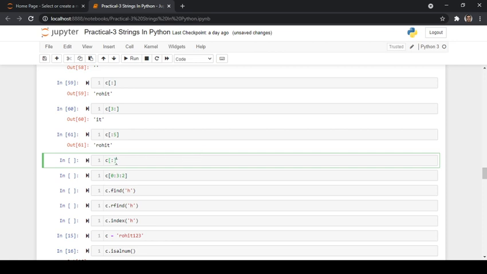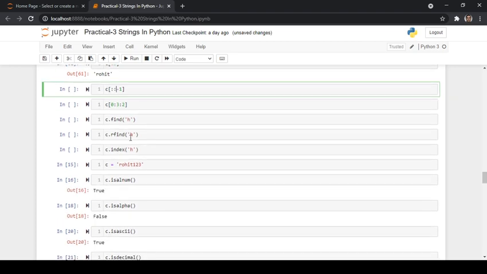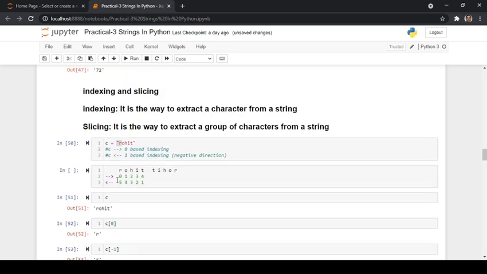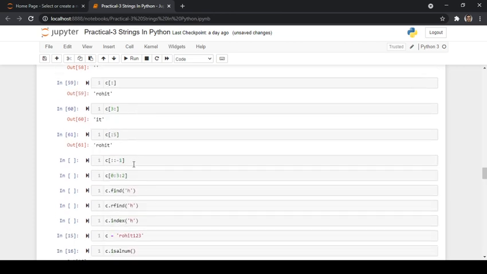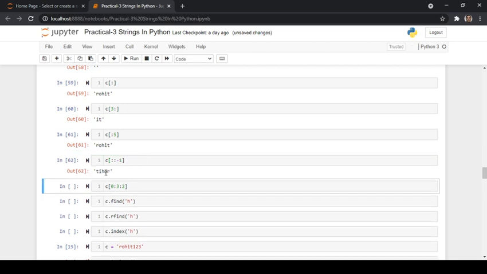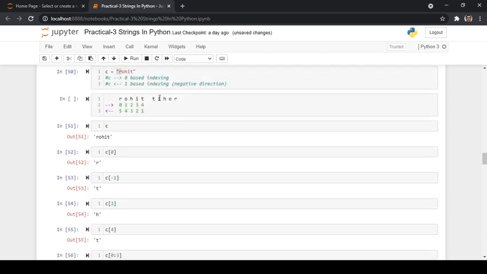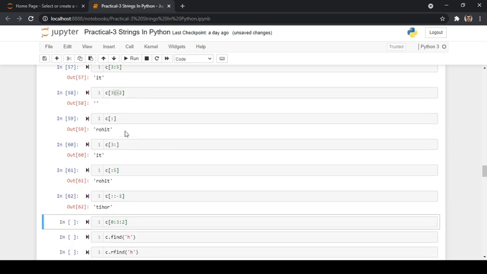So basically if you give colon minus 1, then it is going to take everything, and instead of starting from the left hand side to the right hand side, it will take each and every character from the right hand side to the left hand side. So whenever you run this, it is going to reverse the entire string. So Tihor, in the same way, Tihor.